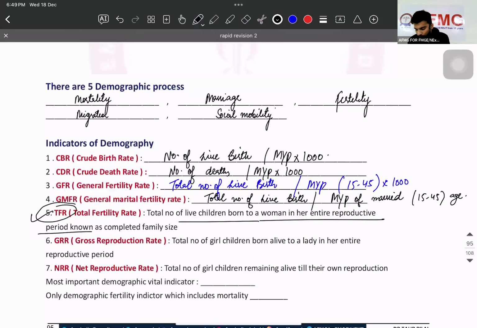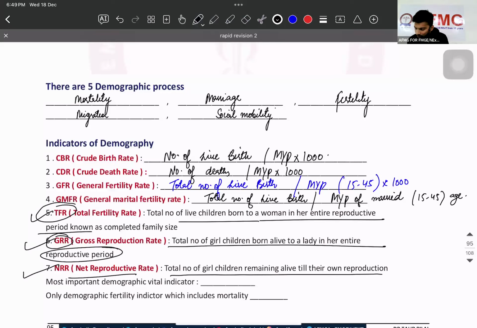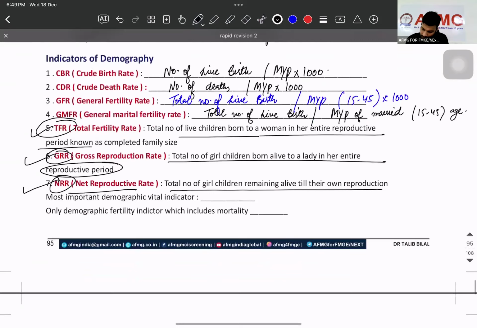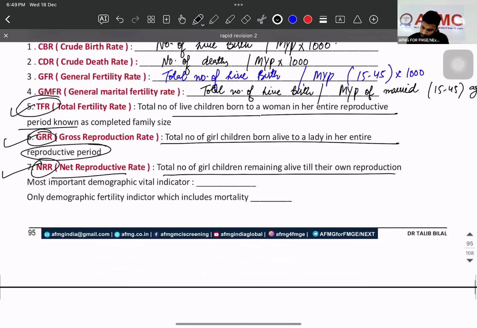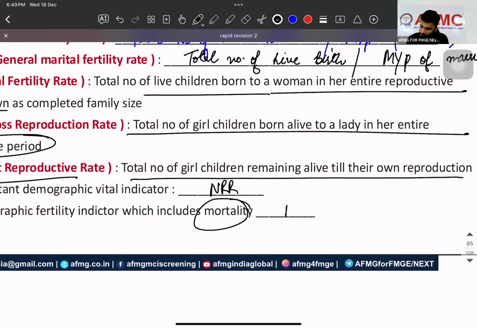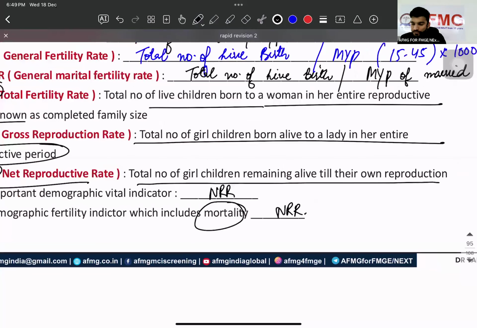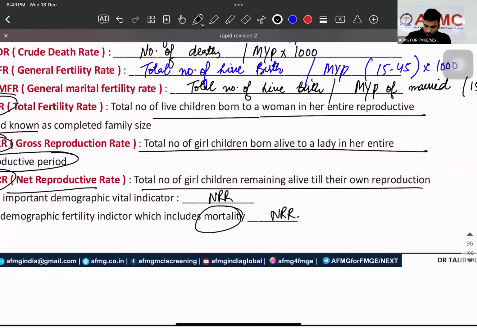TFR. If G for gross, G for girl, so total number of girl children born alive to a lady in her entire reproductive period. Then we have NRR, net reproductive rate, total number of girl children remaining alive till her own reproduction. That is called net, NRR. The most important demographic vital is NRR, and the only one which includes mortality. NRR. Is that clear? Okay, next.